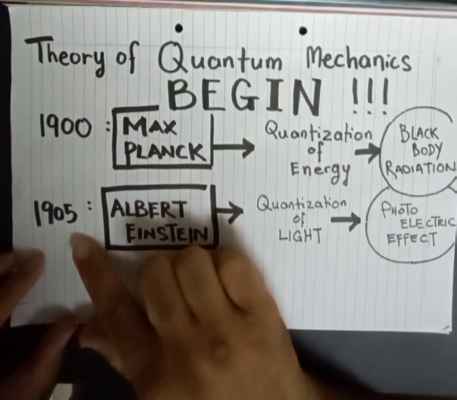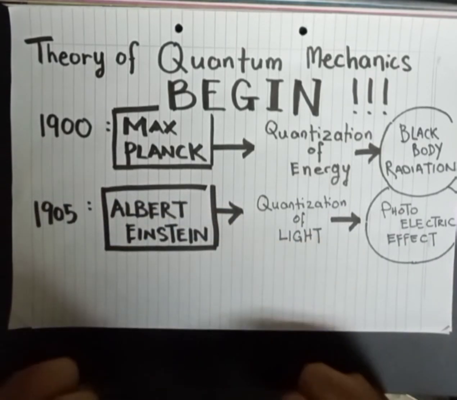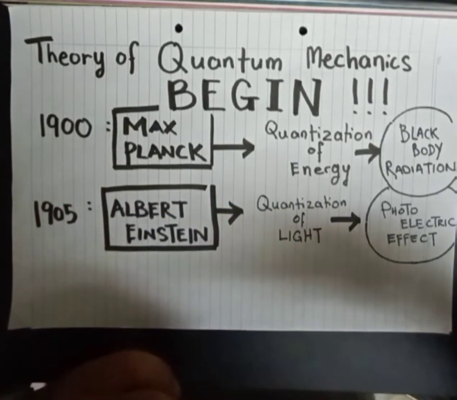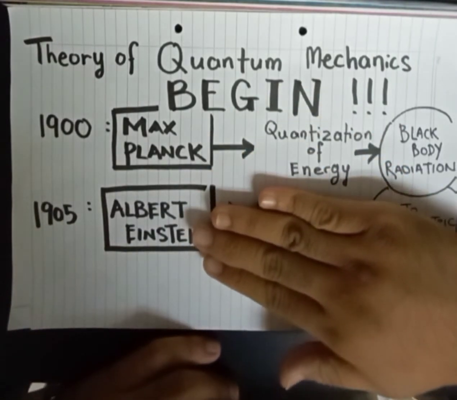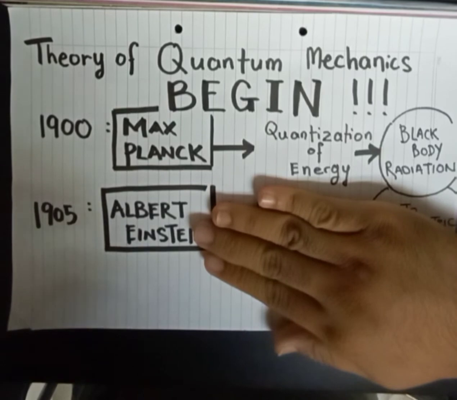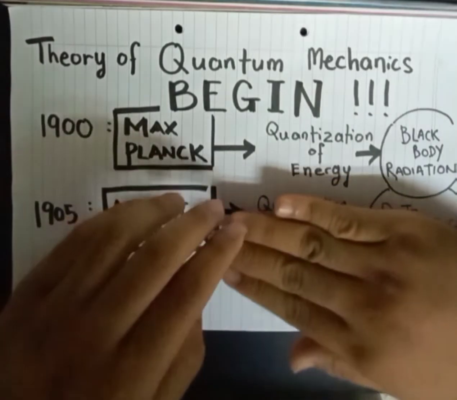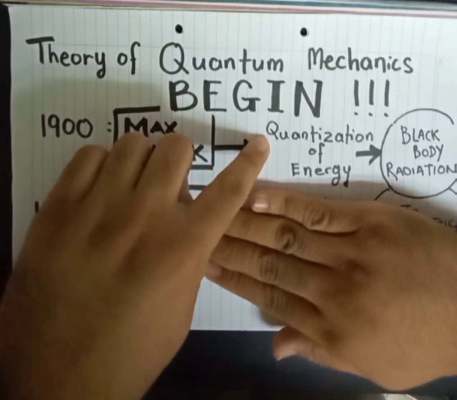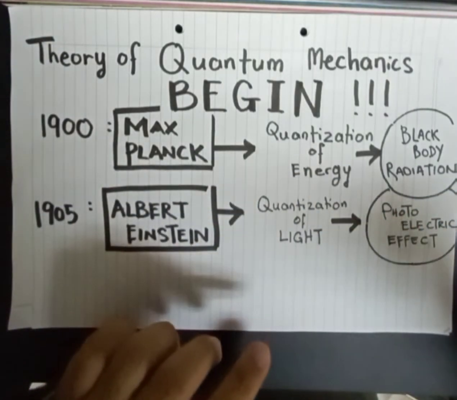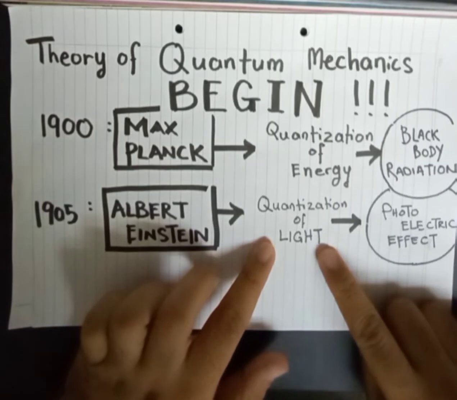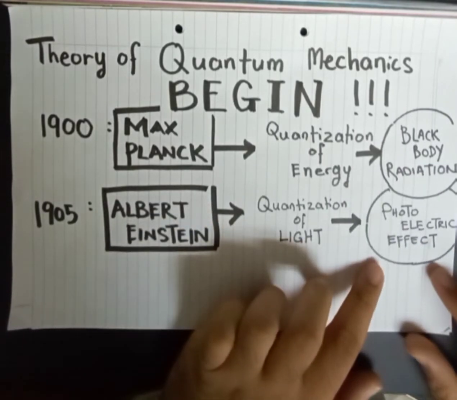Five years later, in 1905, Albert Einstein used the idea proposed by Max Planck, the quantization of energy. But he made some modification, which is to apply the quantization of energy to light. So he said that light is quantized, and he was able to explain the photoelectric effect.